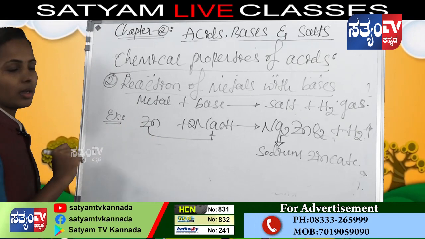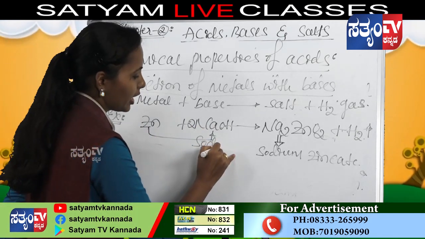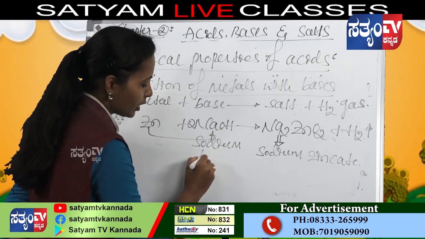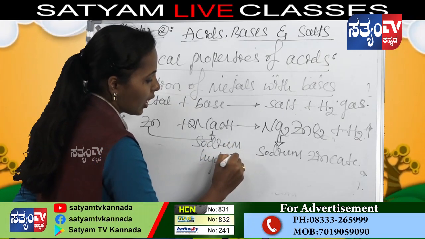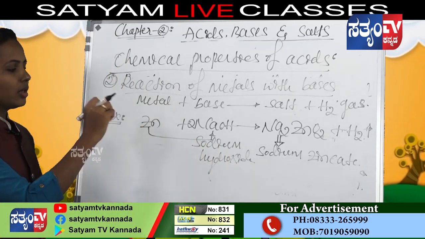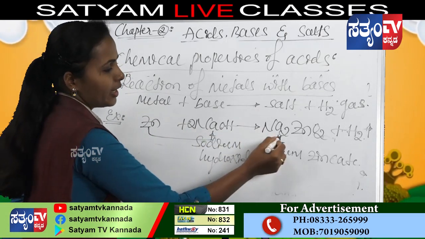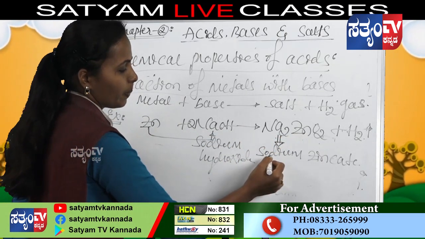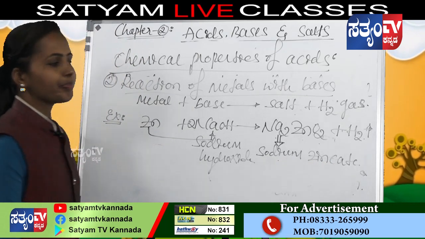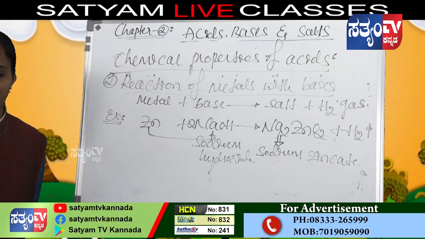NaOH means sodium hydroxide. It is a strong base. When zinc reacts with sodium hydroxide, it forms Na2ZnO2, sodium zincate, plus the evolution of hydrogen gas takes place.